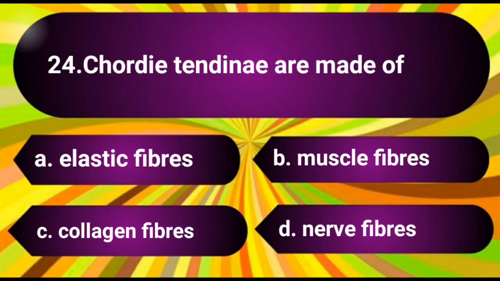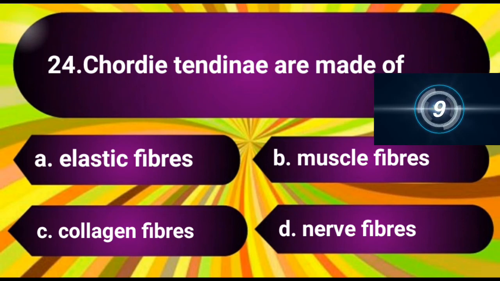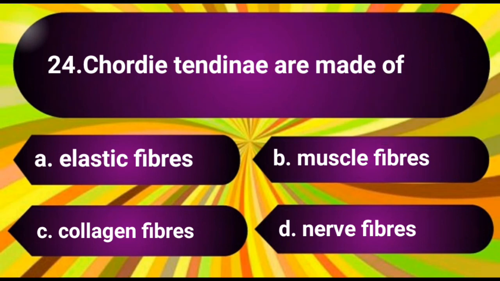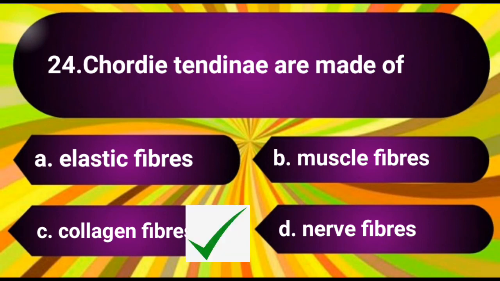Question number 24. Chordae tendineae are made of. The options are A. Elastic fibers, B. Muscle fibers, C. Collagen fibers, D. Nerve fibers. The answer is C. Collagen fibers.